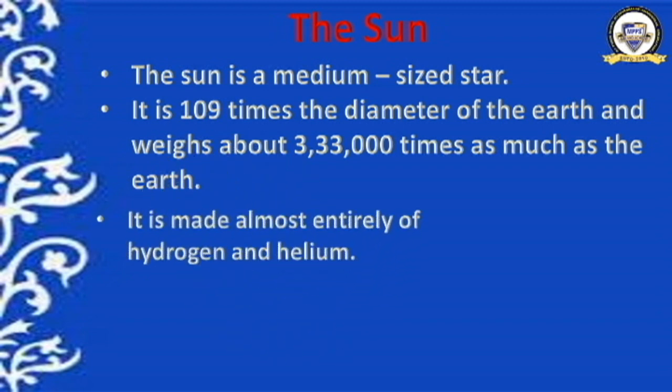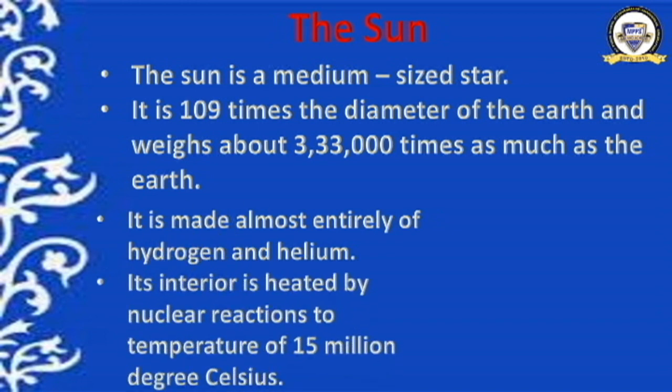Okay, it is made almost entirely of hydrogen and helium. These are the two most important components of the sun. Its interior is heated by nuclear reactions to temperature of 15 million degrees Celsius. How hot, you cannot imagine even. That much is the heat of the interior of the sun. Why is it? Because there are nuclear reactions in the interior of the sun.